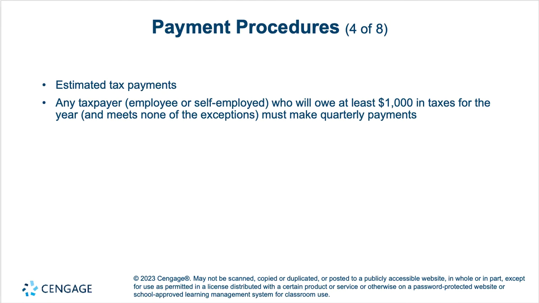For any taxpayer, whether they're an employee or self-employed, that is going to owe at least $1,000 in taxes for the year and meets none of the exceptions, they're required to make quarterly payments. So typically that will be self-employed individuals, but there will be instances where an employee might also have a tax obligation, and so if they're going to have a tax obligation, they should be making quarterly payments.